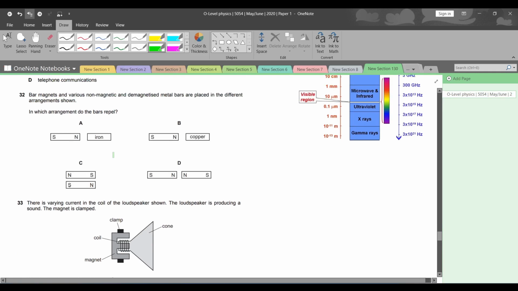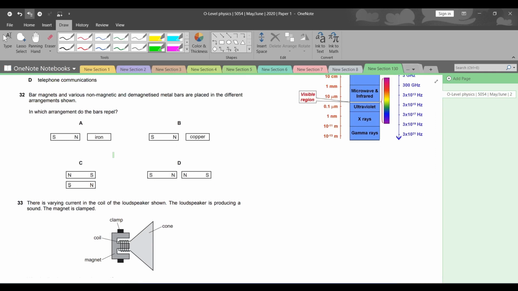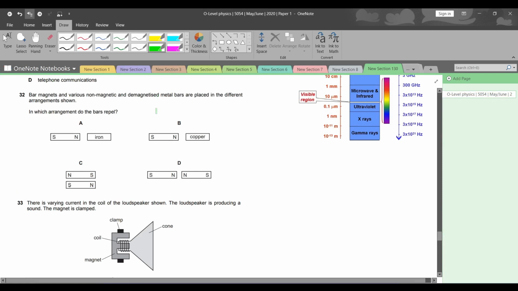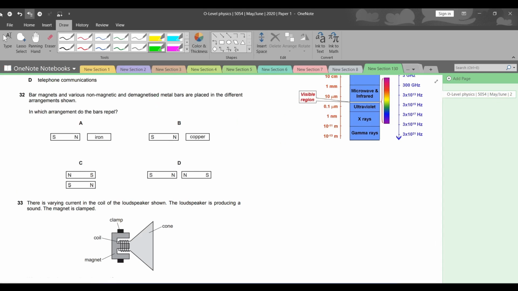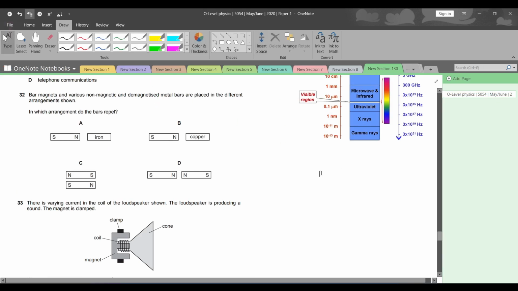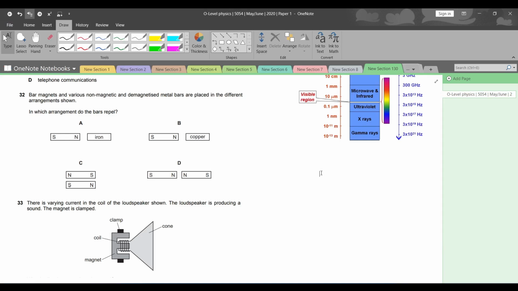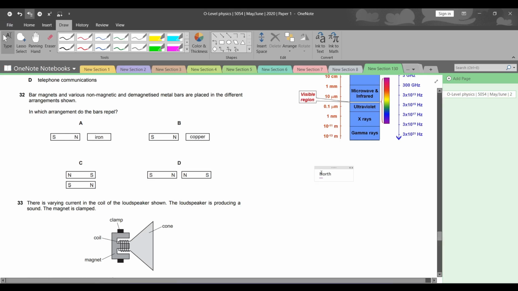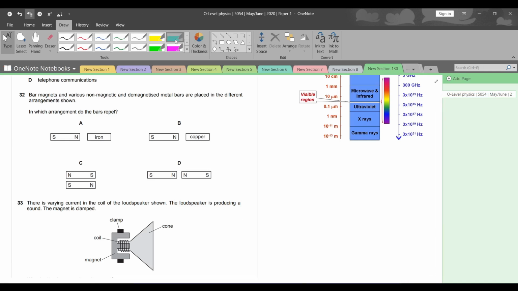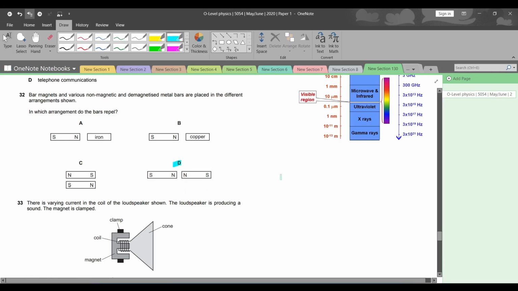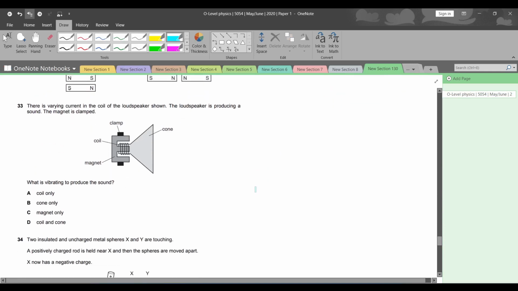Question number 32. Bar magnets and various non-magnetic and demagnetized metal bars are placed in different arrangements, shown. In which arrangement do the bars repel? Repel किसमें होंगे? The only repulsion that can ever happen between magnets is the repulsion between two like poles. जब भी poles एक जैसे होंगे, मतलब नॉर्थ नॉर्थ के साथ होगा या साउथ साउथ के साथ होगा, the magnets will repel. So we can see D is the right answer. Let's move on to the next question.